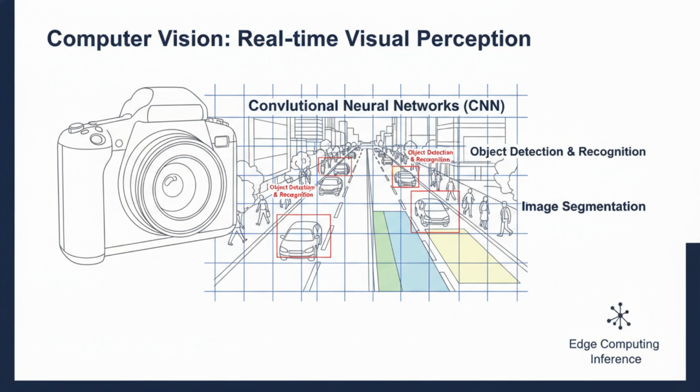When designing these systems, consider the image-to-inference latency budget. For example, autonomous systems often require sub-10 millisecond response times. Infrastructure engineers must manage specialized hardware, like FPGAs or ASICs, designed specifically for the matrix multiplications inherent in pixel processing, ensuring that the visual perception layer remains resilient even under heavy load.